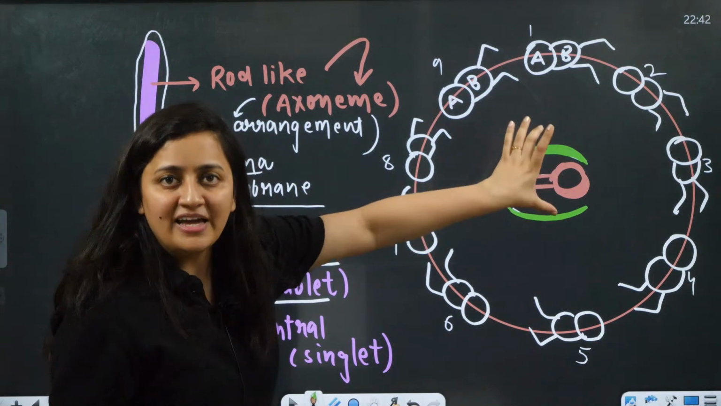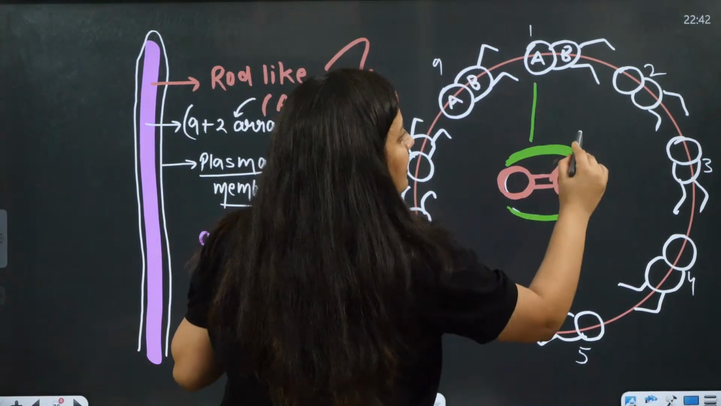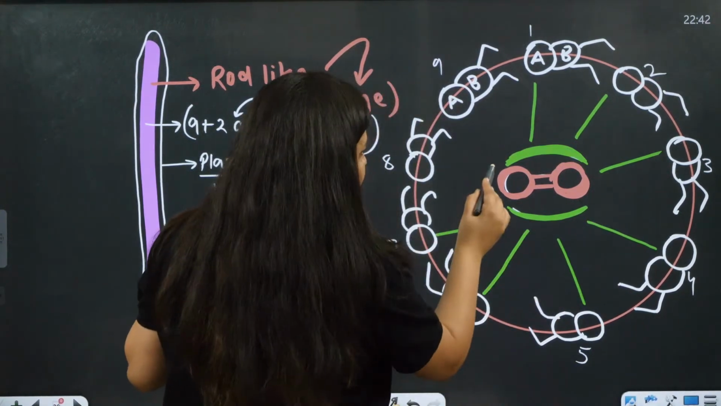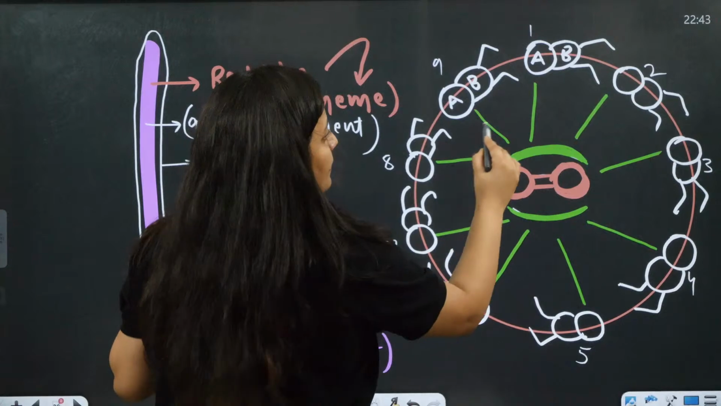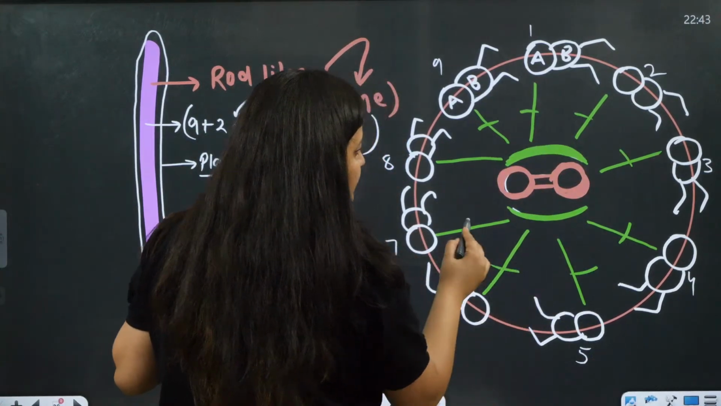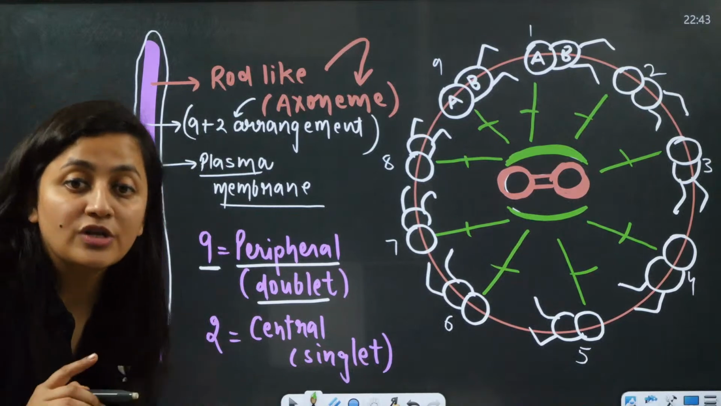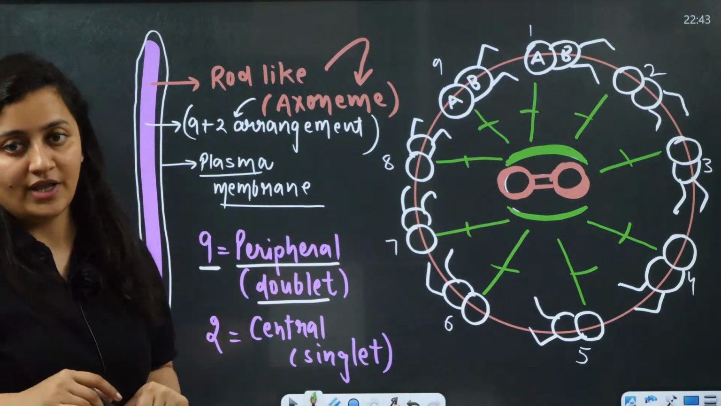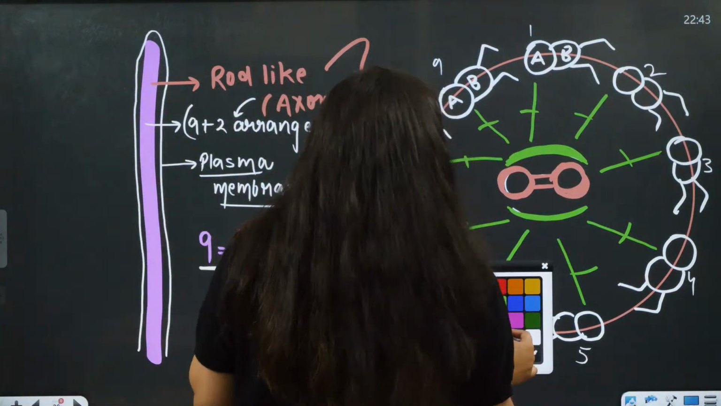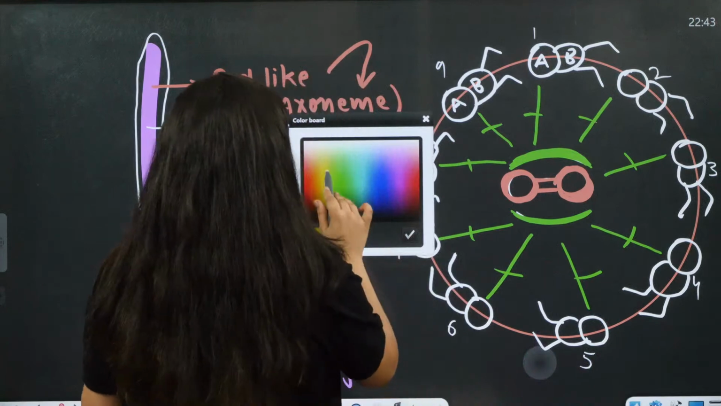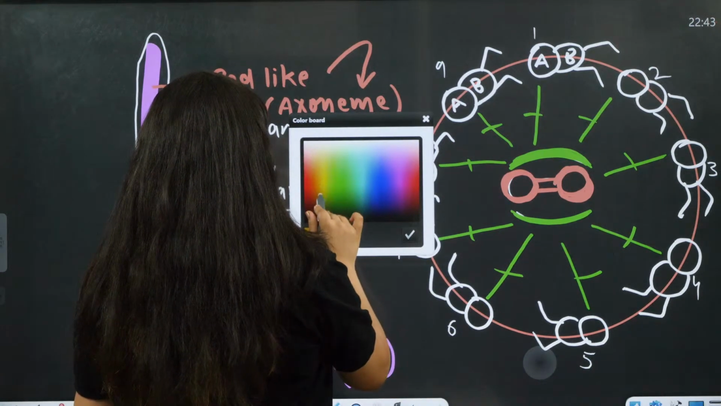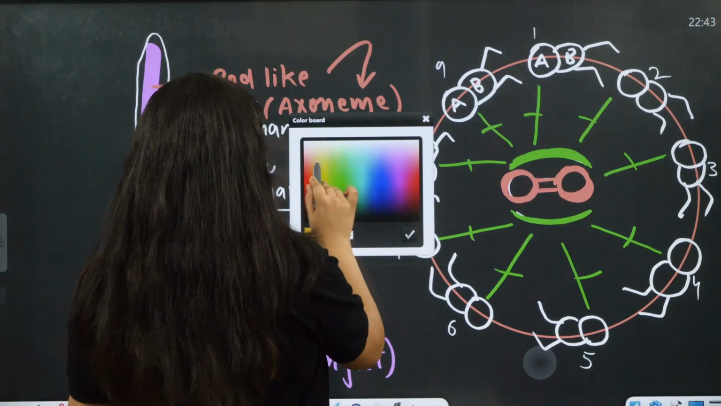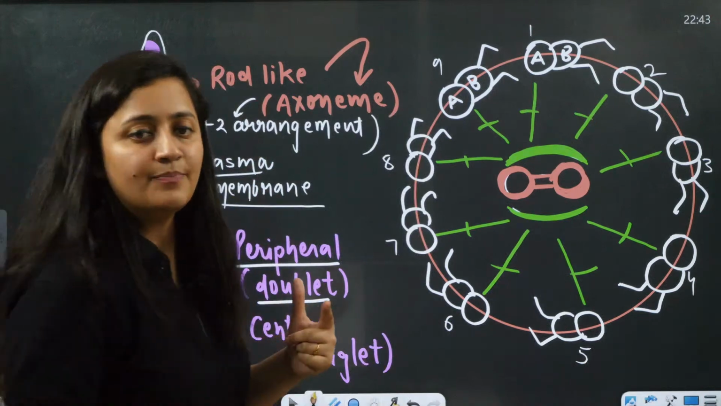Now these central microtubules are connected to the periphery, and here we have the radial spokes. That is why we use the word 9+2 arrangement. Are you getting it? Just a minute. Okay, we use the word 9+2 arrangement.